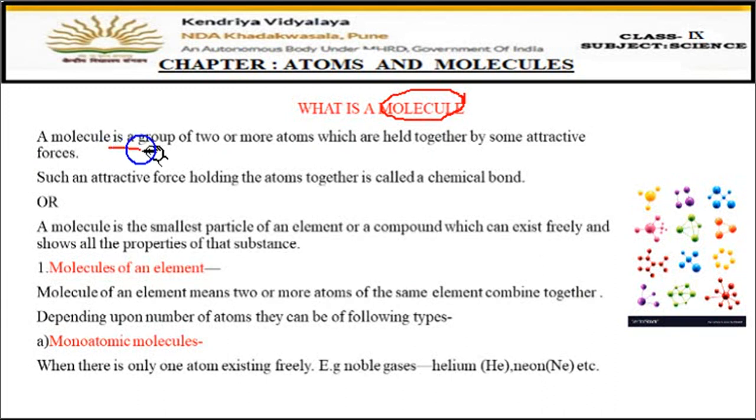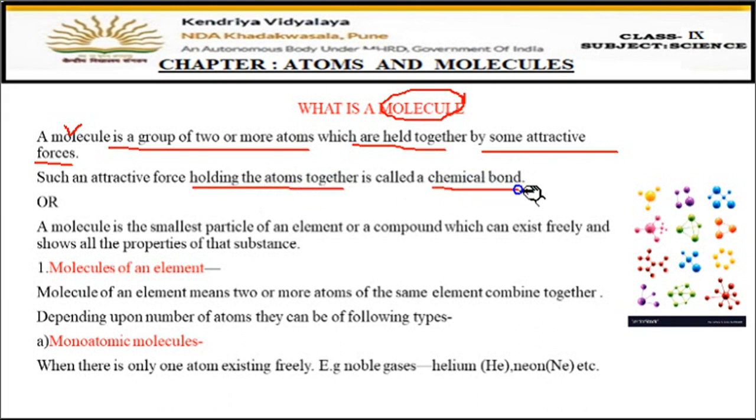A molecule is a group of two or more atoms which are held together by some attractive forces. This is the simplest definition: when two or more atoms combine together, they form a molecule, and these atoms combine together with the help of some attractive forces. Such an attractive force which holds the atoms together is called a chemical bond.